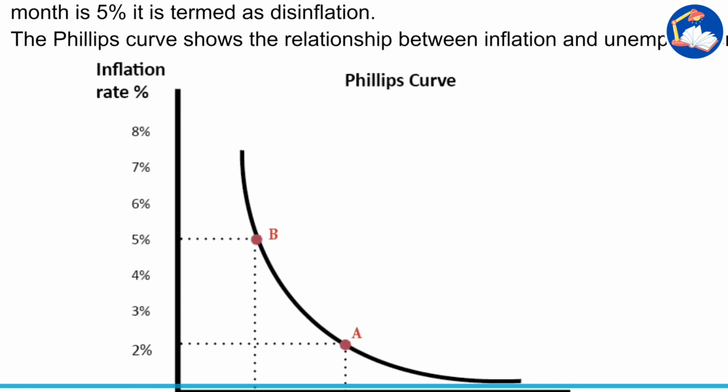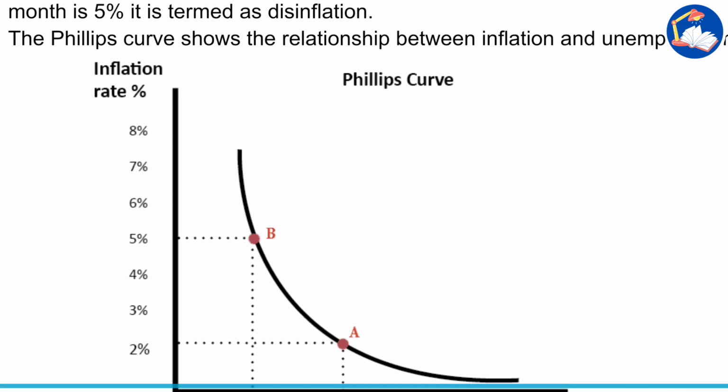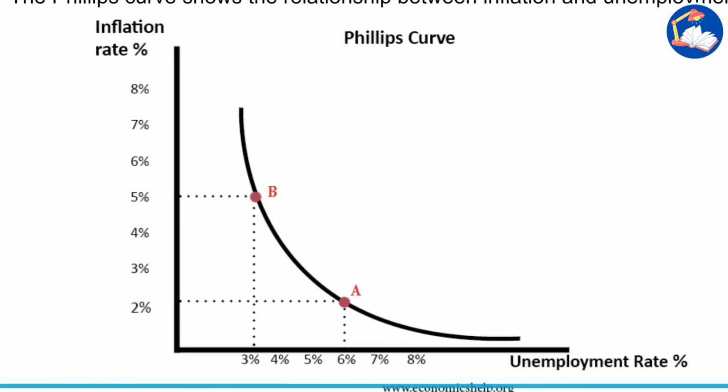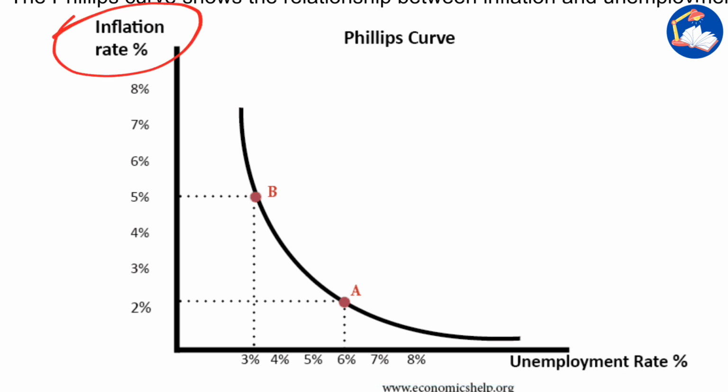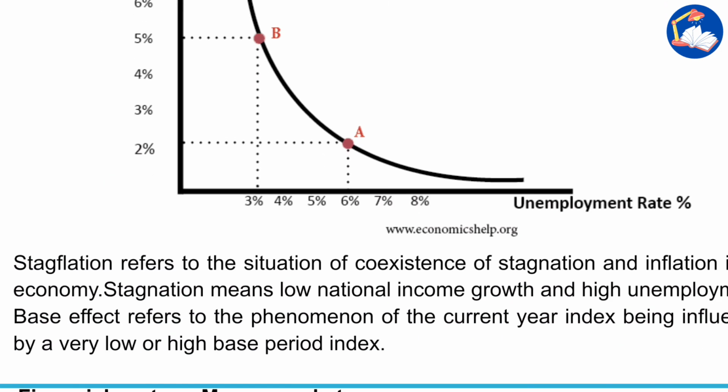Now we need to look at another important term, that is Phillips curve. Phillips curve shows the relationship between inflation and unemployment. On the y-axis we have inflation rate, and on the x-axis we have unemployment rate. So when inflation is 5%, what happened? Unemployment rate is 3%. And when the inflation reduces, we can say the productivity is decreasing, so unemployment will also increase.